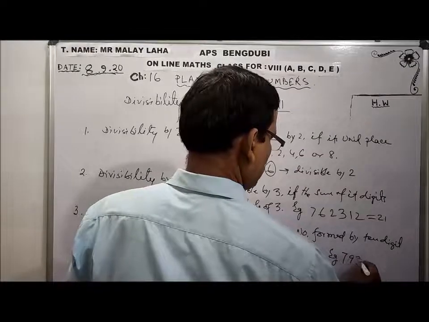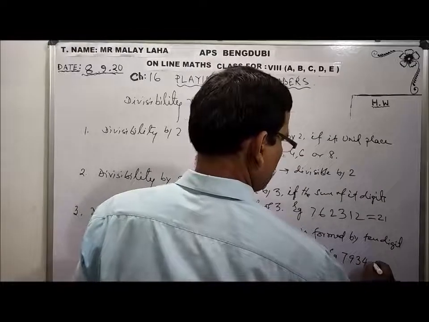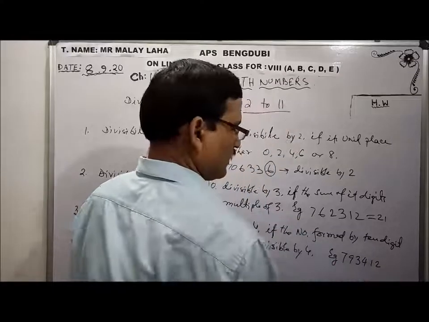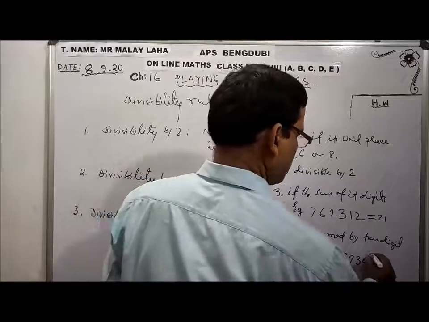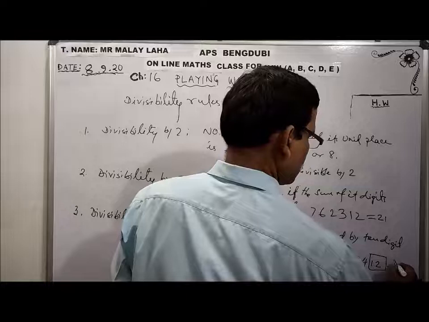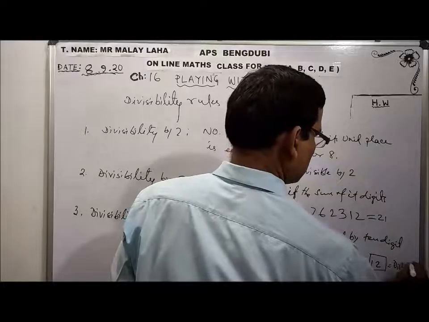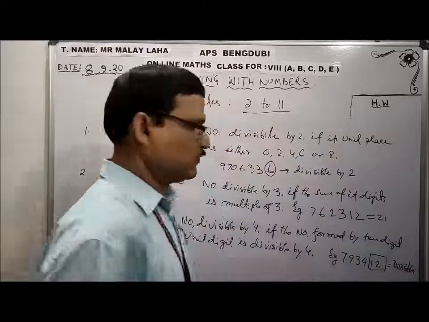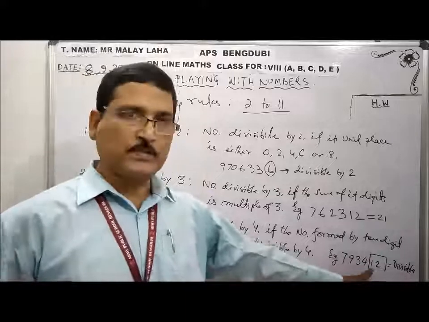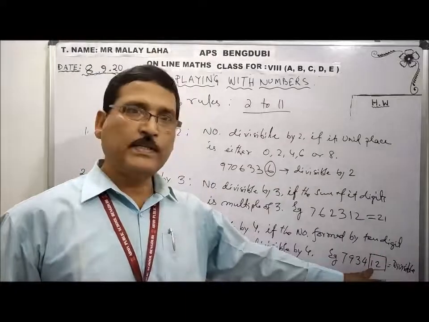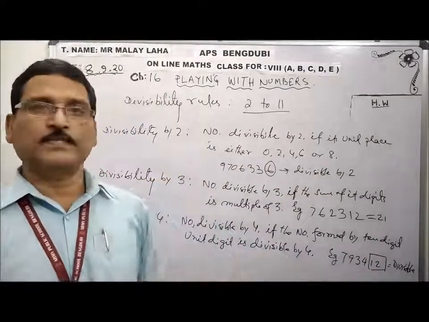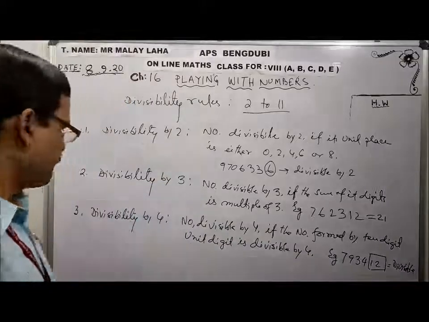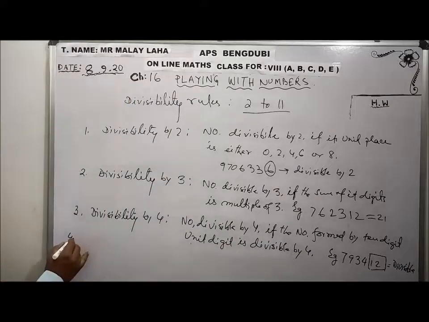7 9 3 4 1 2. So we will only consider these places. Understood? The ten's place and unit place form what? 12. 12 is divisible by 4. That means the whole number is divisible by 4. Okay.